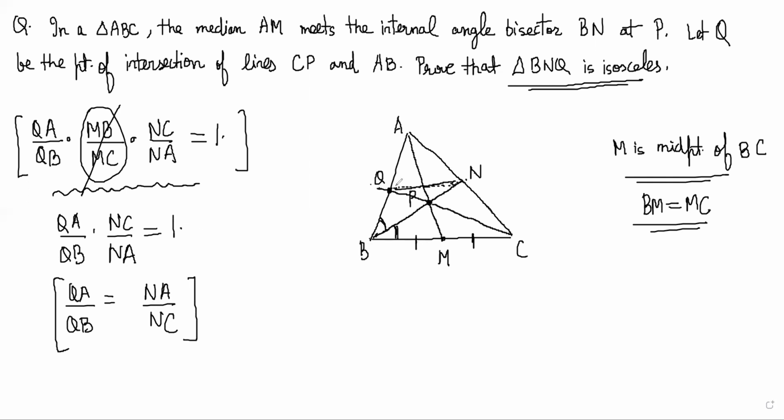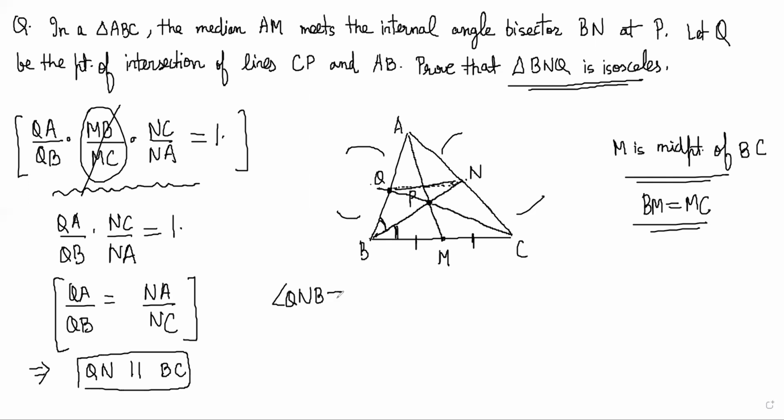So if one line, the line QN, is intersecting two sides of a triangle in such a way that it divides the sides in the same ratio, here the QA and QB ratio is the same as the NA and NC ratio, then by Thales theorem it implies that QN is parallel to BC. Now QN parallel to BC has interesting consequences. That means angle QNB must be equal to angle NBC, because these are alternate interior angles.